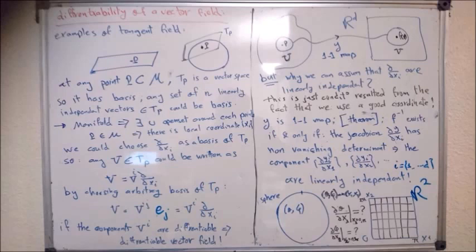For example, any tangent vector of this tangent field can be written in terms of this basis d over dxi with components vi.